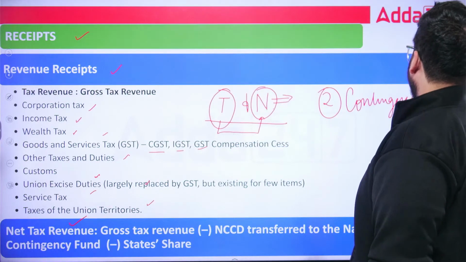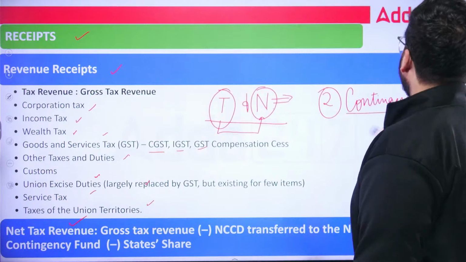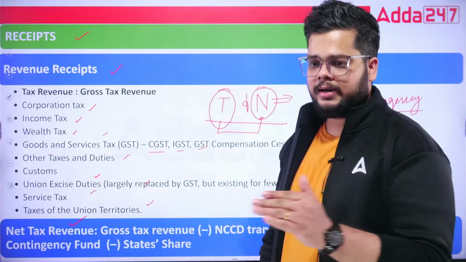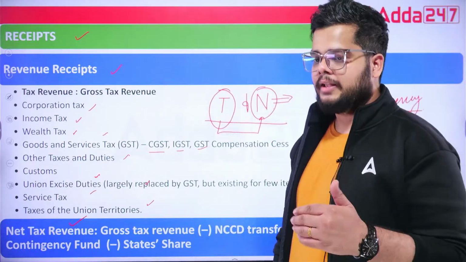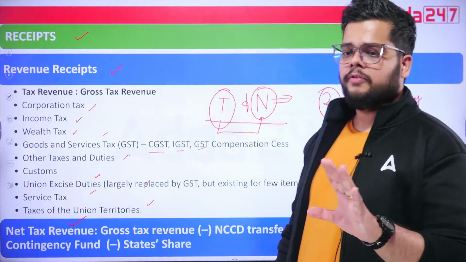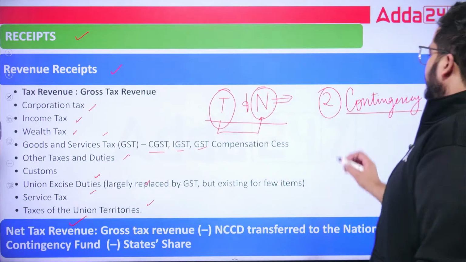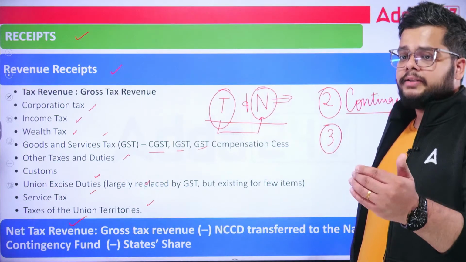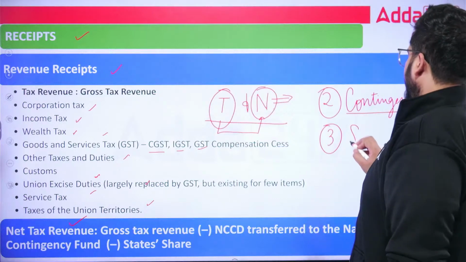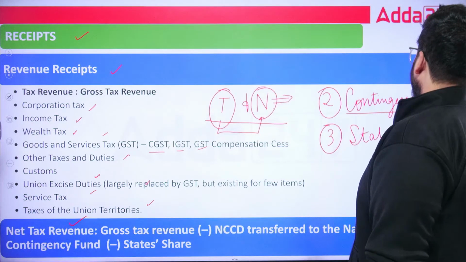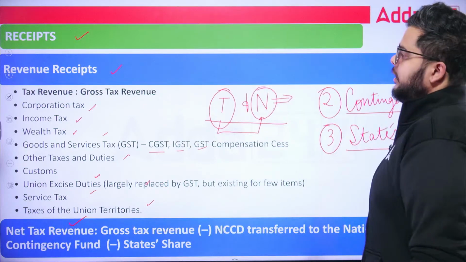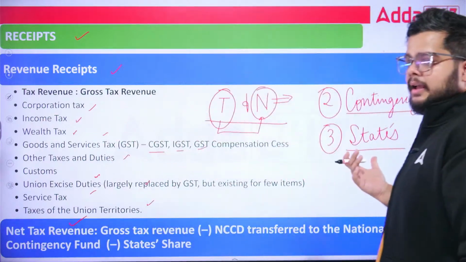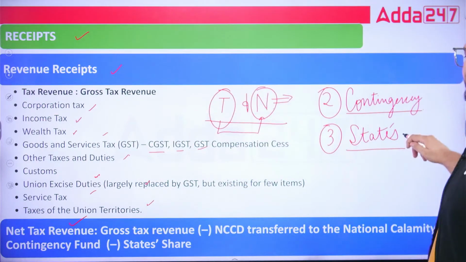Contingency funds. The revenue earned by Government of India will not be fully utilized. They will keep aside certain funds for any contingency, any natural disaster, any war, or for that matter any other emergency. Third part of the revenue is the fund allocation for the states. So states fund allocation, because ultimately if government is earning something, states must also have certain part of that. Okay. So the allocation to the states will be the third part.